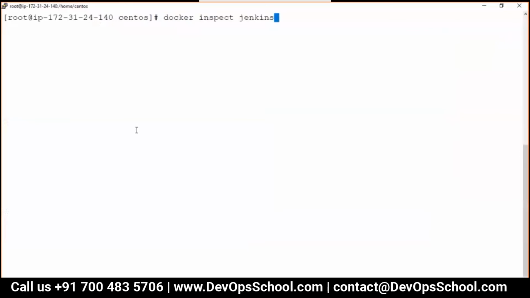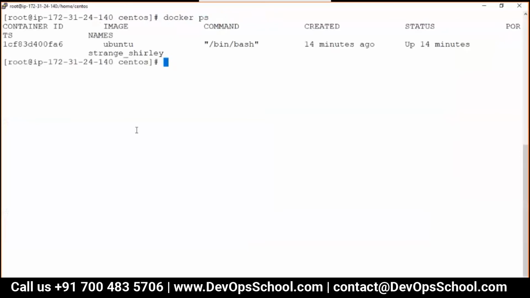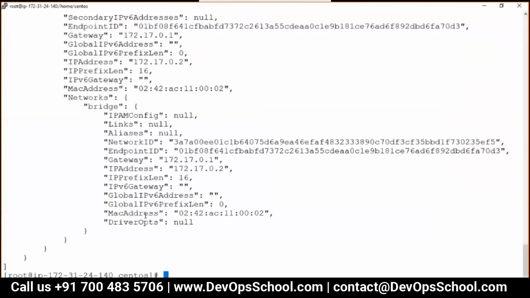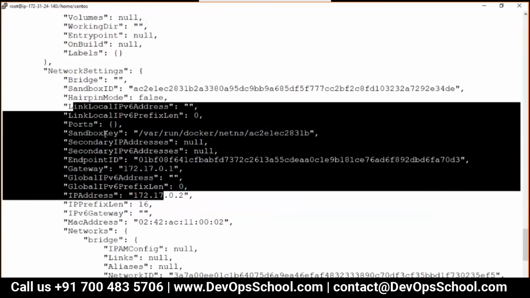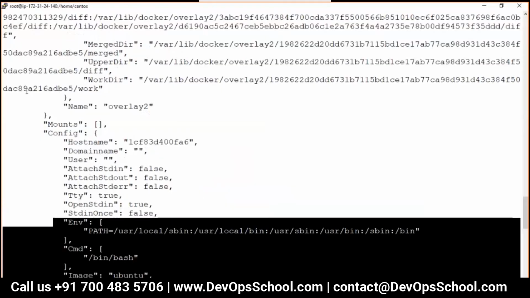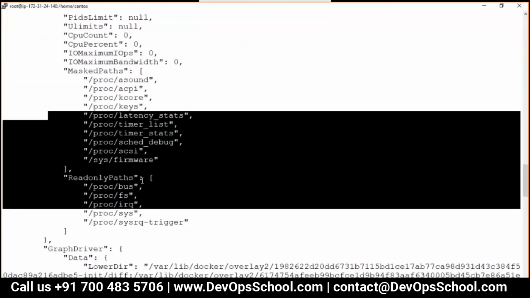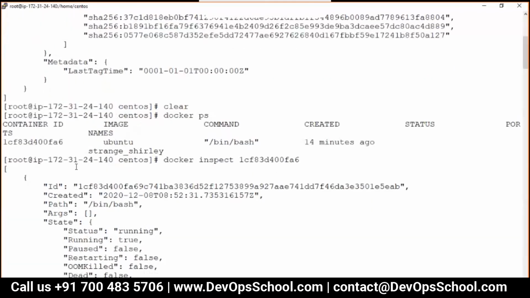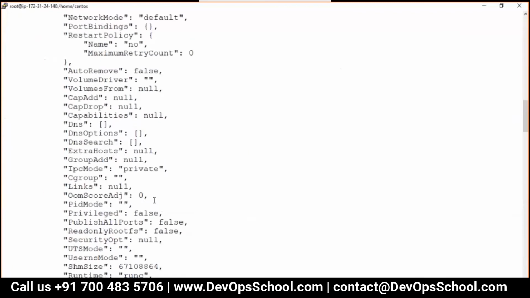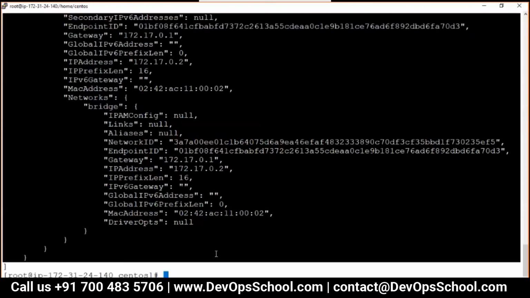Now guys, here I can inspect the containers also. So docker inspect container ID. Here it is. Look at this. I did inspect container so many times, so you can see that. You must be wondering, okay, container has so many fields. I want to modify some of these. How can I do that?